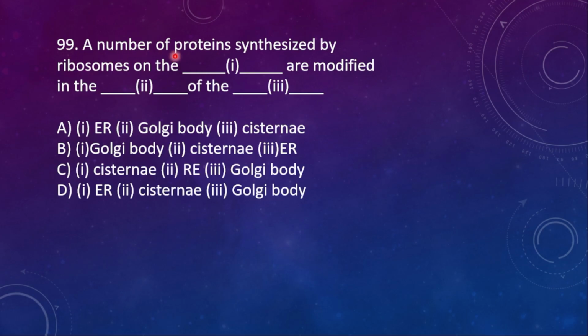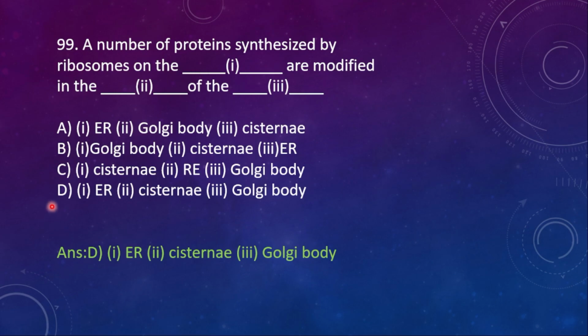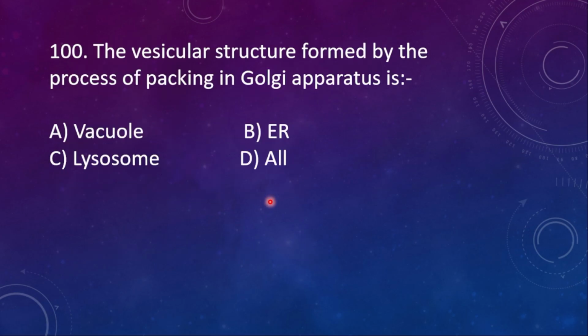99th question. A number of proteins synthesized by ribosomes on the dash are modified in the dash of the dash. Option A, ER, Golgi body and cisternae. Here the right option is option D. Here the ER are modified in the form of cisternae of the Golgi body. 100th question. The vesicular structure formed by the process of packing in the Golgi apparatus is A, vacuole, B, ER, C, lysosome, D, all. Here the right option is lysosome.